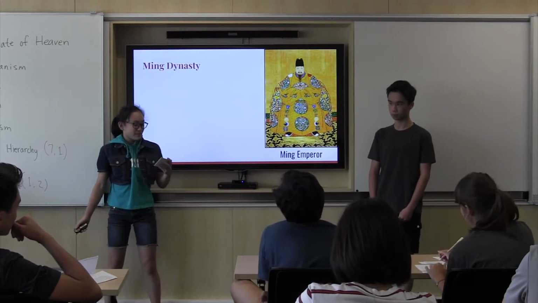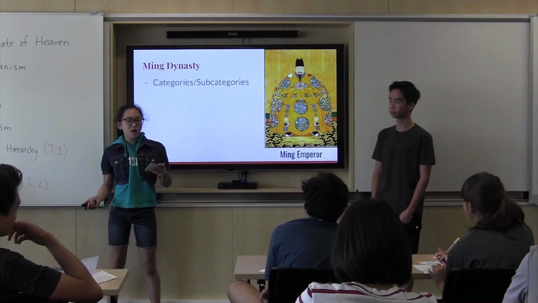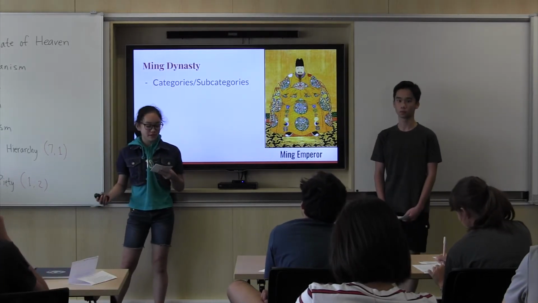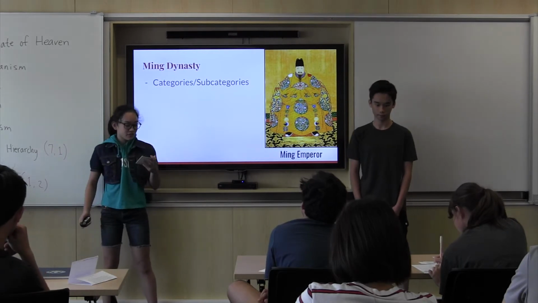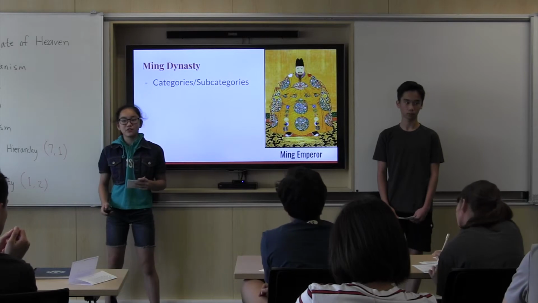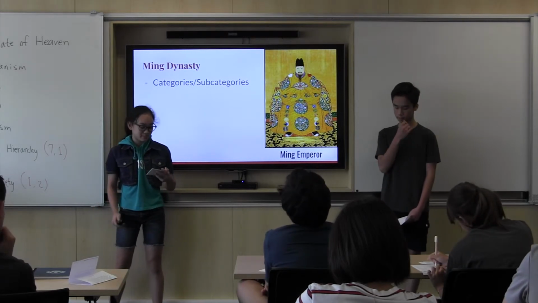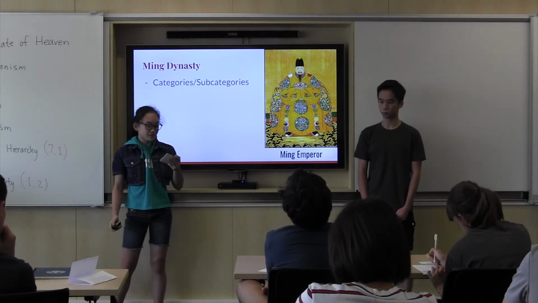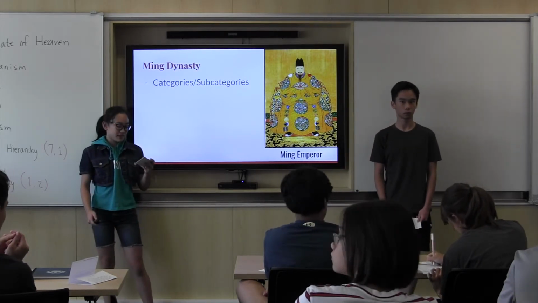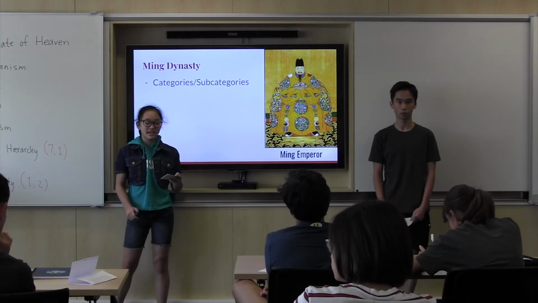The Ming Dynasty. The numerous categories of commoners were reduced into only three categories: soldiers, commoners, and craftsmen. These castes were hereditary and fixed. Moving from one category to another was virtually impossible. The subcategories of the three main categories were more specific and profession-based. However, the class at the top stayed the same.